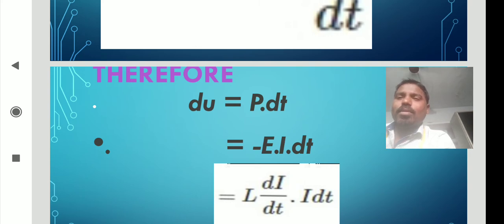Therefore, du equal to P dot dt. What is P? Minus E dot I. So replace the value here. Therefore, du equal to minus E dot I dot dt. Then replace the value of E here.